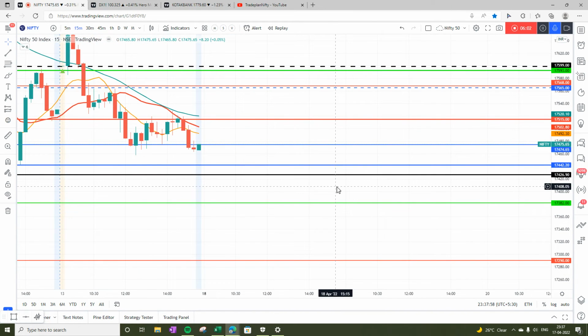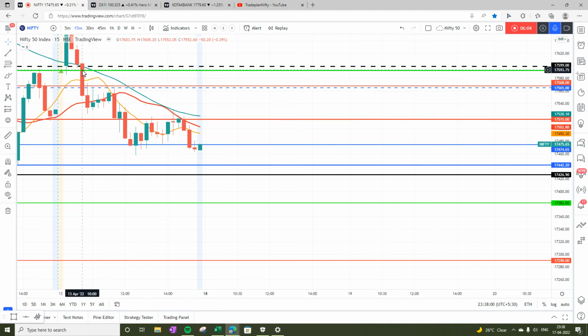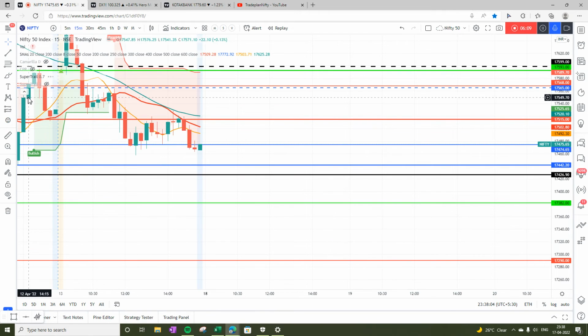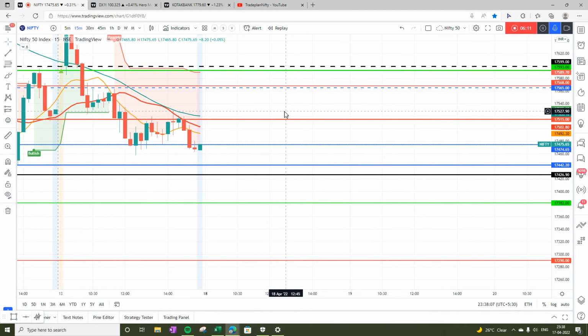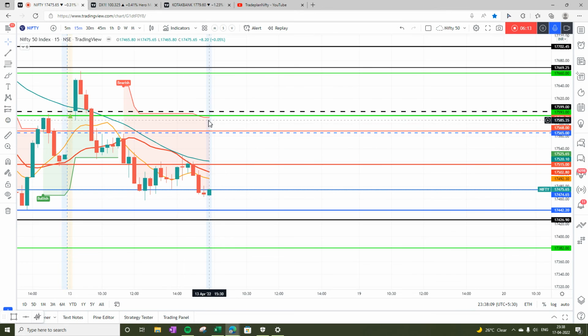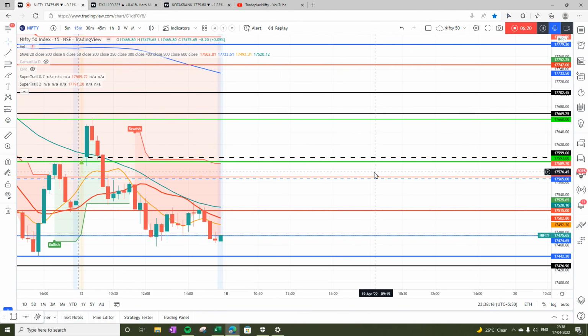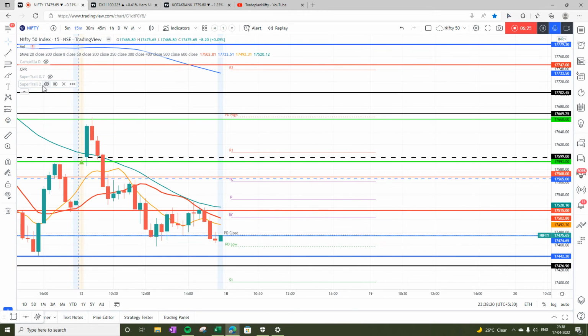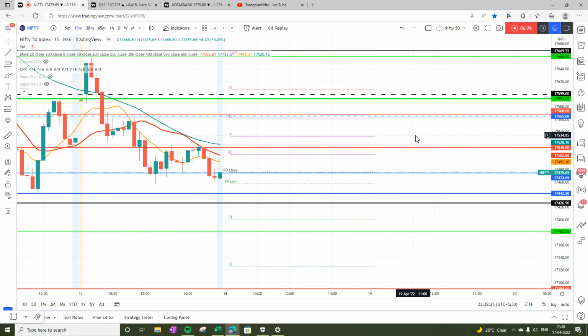So for Monday and for the coming week, the trade plan should be sell on rise. But let's take a confirmation by looking into Supertrend. When I look into Supertrend on 15-minute chart, it is showing bearish, as well as on daily chart it is showing bearish. So this confirms the view. When we look into CPR, the open will be definitely below pivot, which is at 17,530. So this confirms that